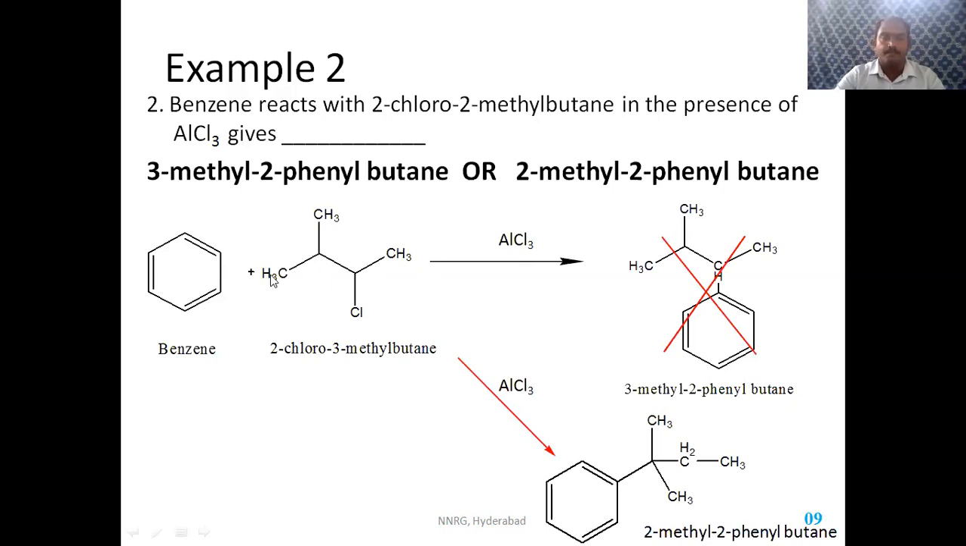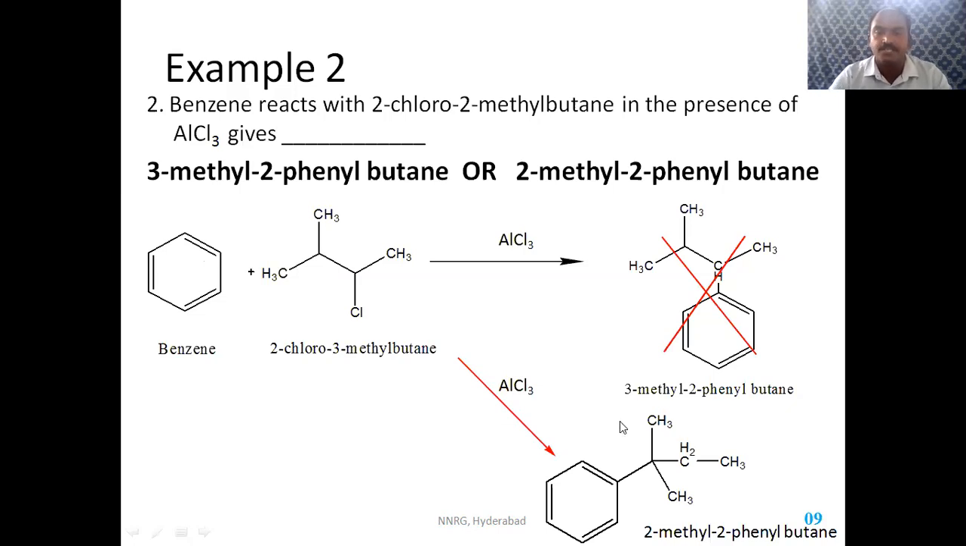It forms 2-methyl-2-phenyl butane. Means when this positive charge shifts to this carbon, the tertiary carbonium ion, the benzene attacks here. Benzene is attacking this tertiary carbon, which has 2 methyl groups. 2 methyl groups are here, so it forms 2-methyl-2-phenyl butane. So this is the major product.